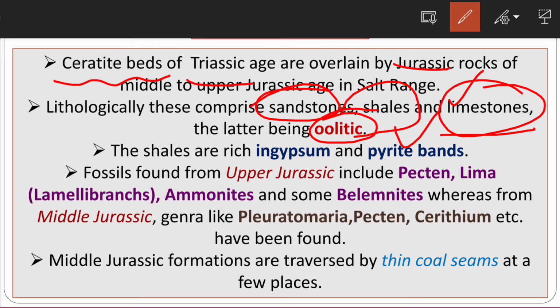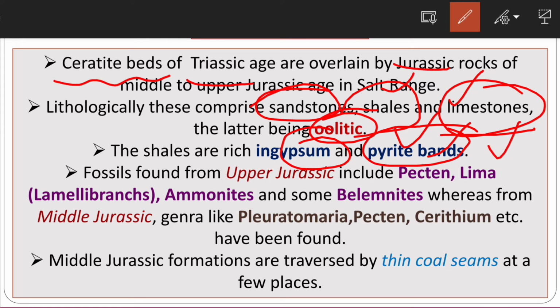And the shale we are getting here consists of gypsum as well as pyrite beds. These pyrite and gypsum beds occur in the shale. Now if we talk about the fossil significance, we are getting the lamellibranchs, meaning bivalves like Pecten and Lima.